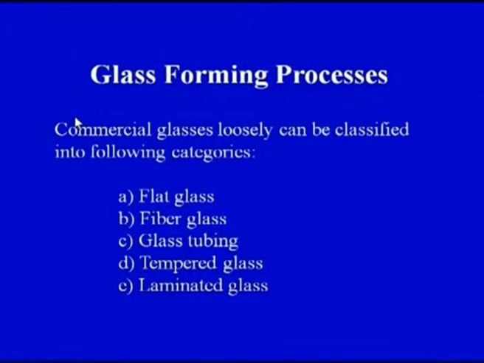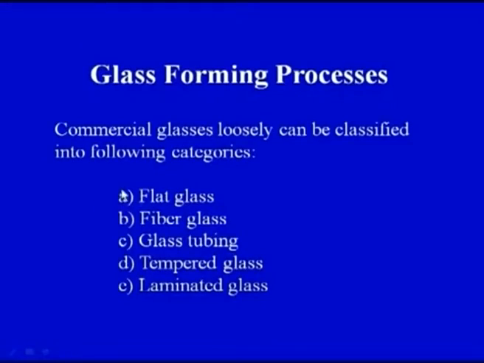So, now one by one we will see the various processes that will be used for processing of glass into various shapes. Now, these glass forming processes basically are, we can see, commercial glasses loosely can be classified into following categories.